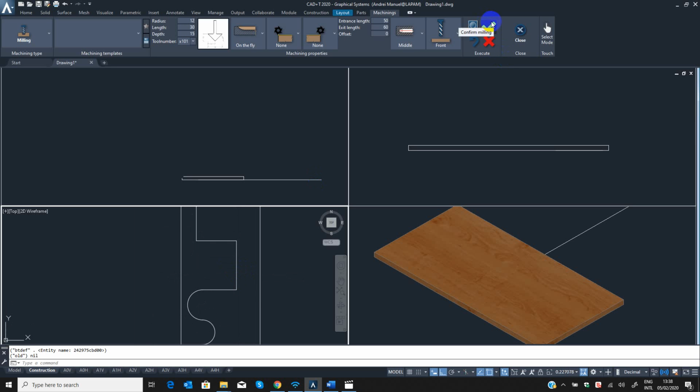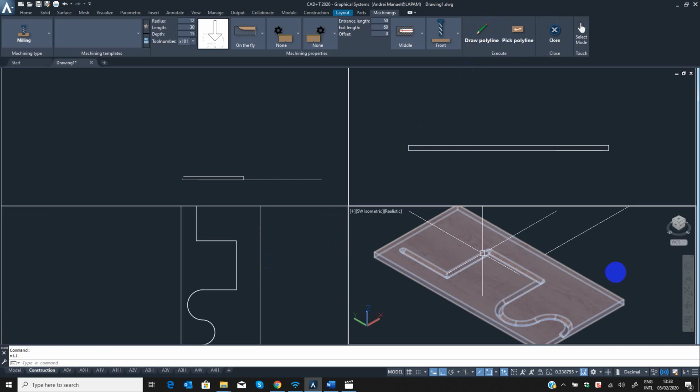And now in execution, you can double check and confirm the milling, or avoid the milling. This time let's confirm the milling, double click. Okay, and now here you go.